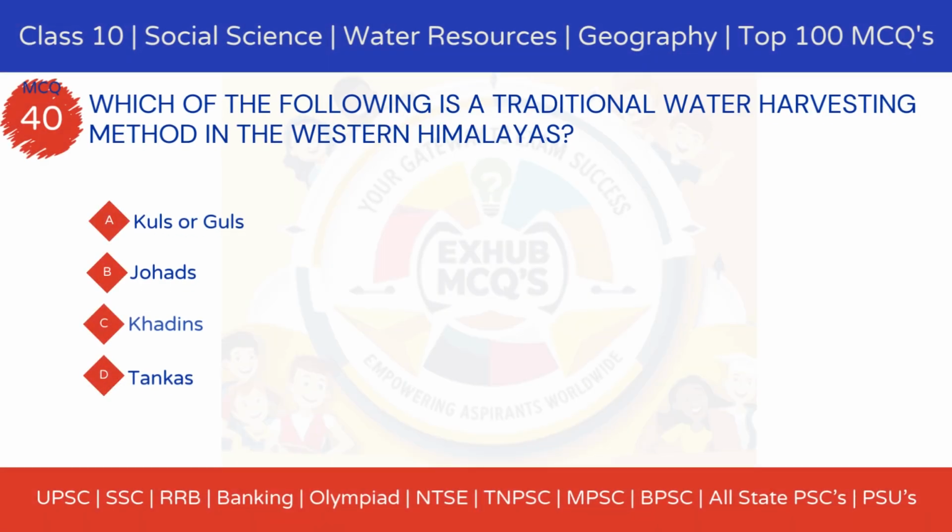40. Which of the following is a traditional water harvesting method in the Western Himalayas? Option A, kuls or guls. Option B, johads. Option C, kuls. Option D, tankas.